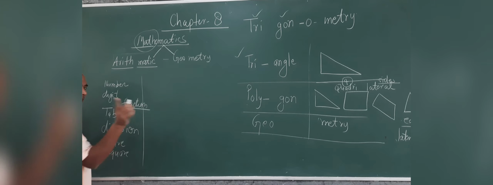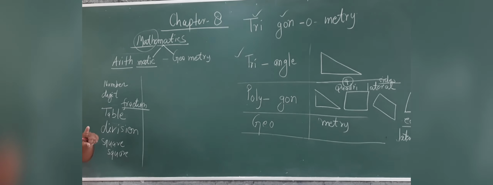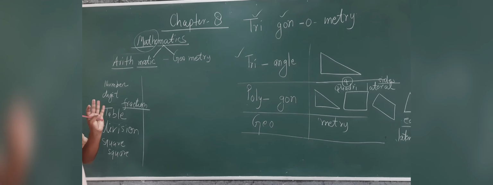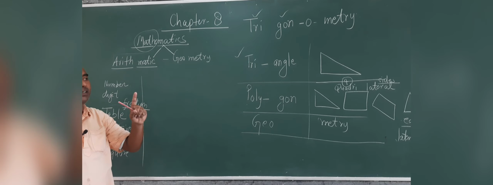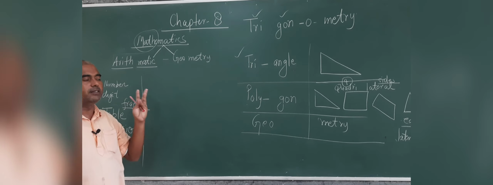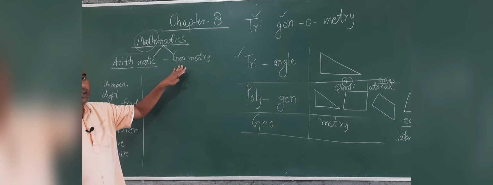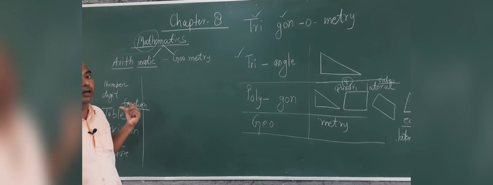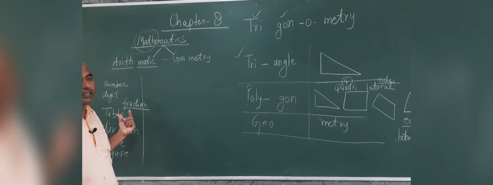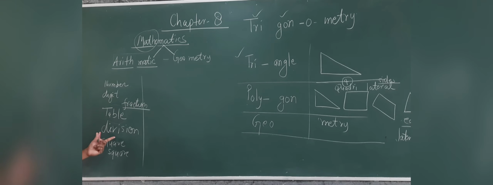And be sure that most of the time in class 1, 2, 3, 4 there is no geometry in your mathematics. When you were studying in class 1st, 2nd, 3rd, 4th, in the starting arithmetic was there: number, counting 1, 2, 3, 4, tables, then division, then multiplication.